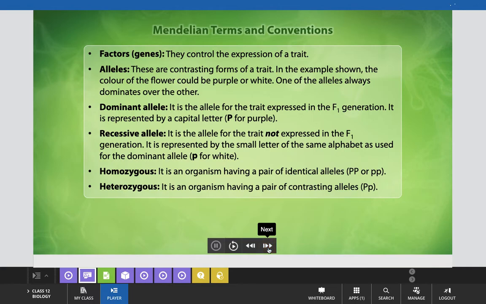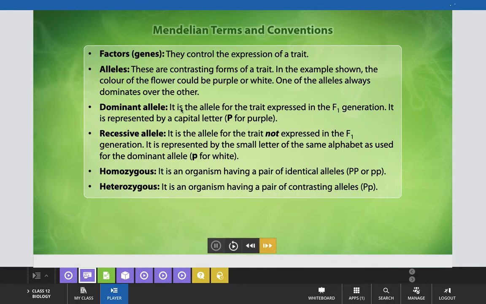Now, Mendelian terms and conventions that you have to understand the whole chapter, the vocabulary related to it, will be helpful to you to understand genetics. Factors, which are known as genes today, control the expression of a trait according to Mendel's terms and convention. Alleles are the contrasting forms of a trait. In the example shown, the color of the flower could be purple or white, as we showed in the earlier slide. One of the alleles is always dominant over the other.